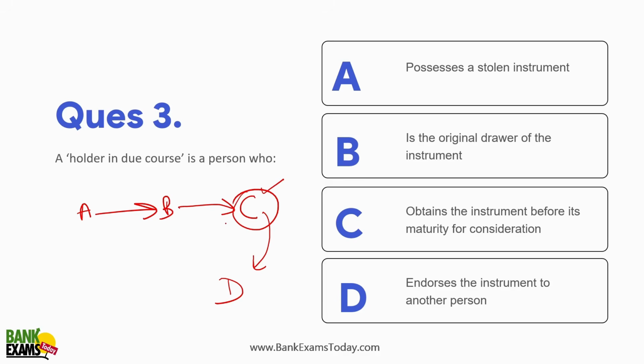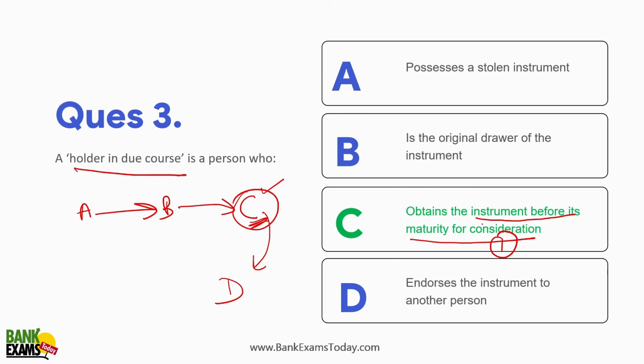So who is the holder in due course? A holder in due course is a person who obtains the instrument before its maturity for consideration. If C is holding a check for a consideration, he provided some services, that is why he is holding that particular check, and he is holding it before its maturity.